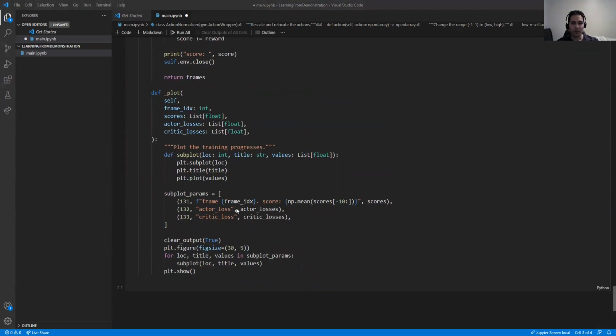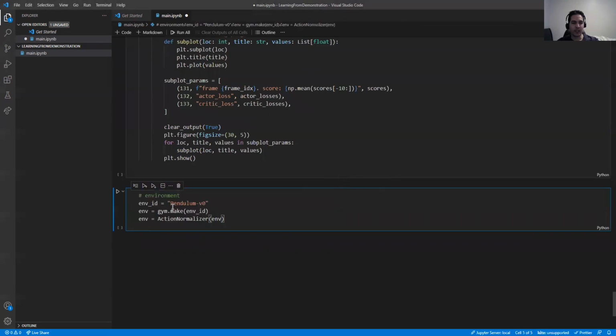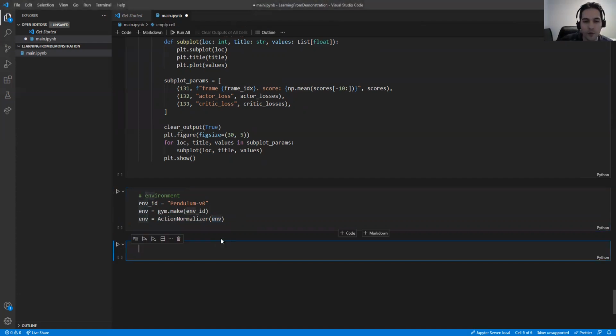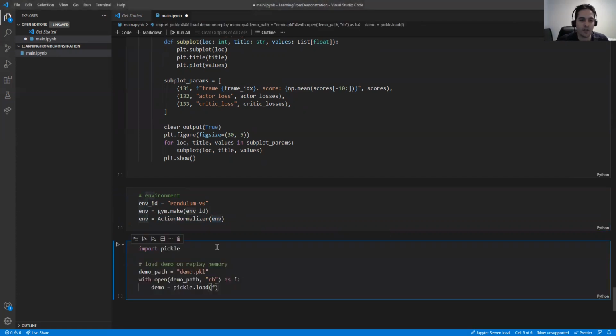So what we want to do with that is create a gym environment, and this is Pendulum-v0, and we apply the action normalizer to the environment. For demonstration, we are using a pickle file. The demonstration is a pickle file, which comes from another agent model that is well trained on this task.